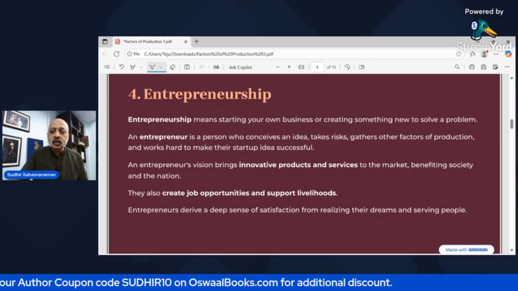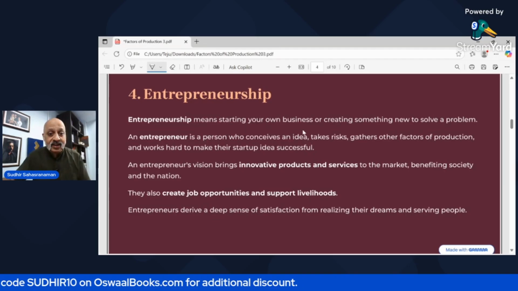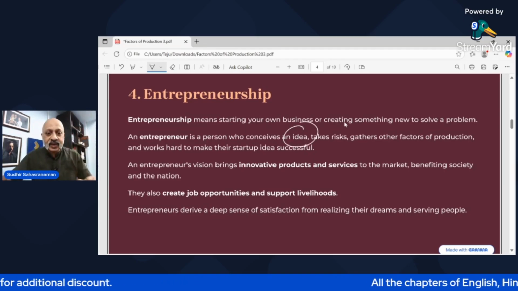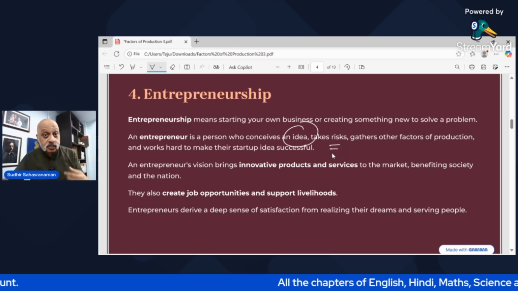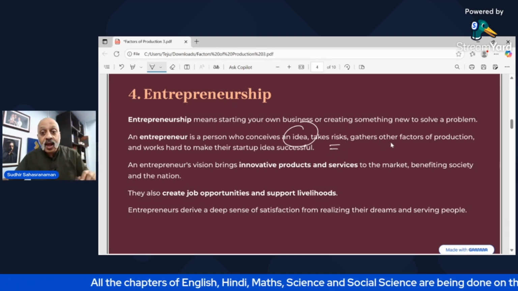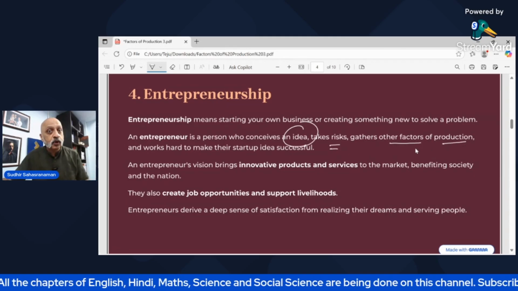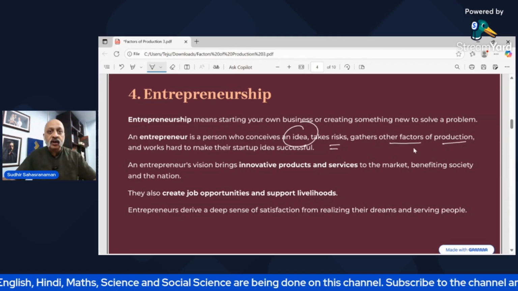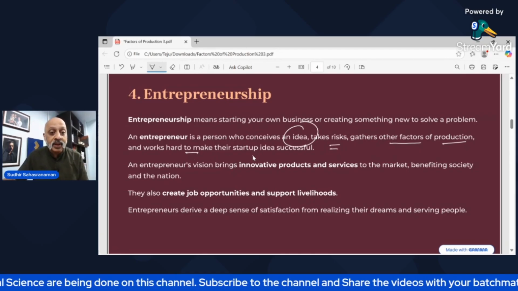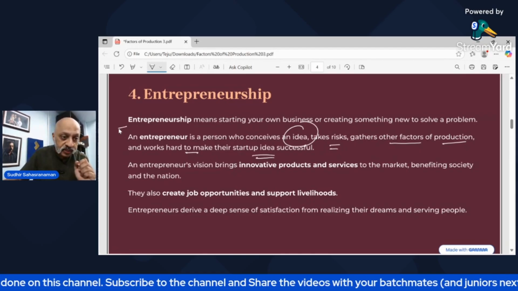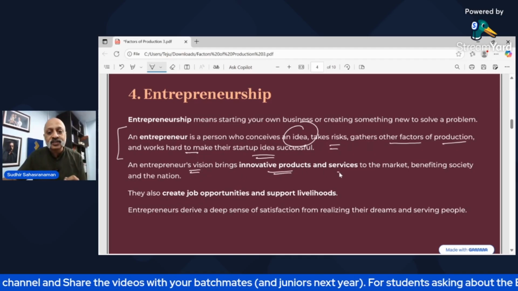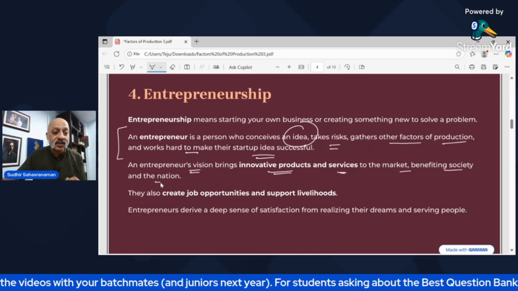So an entrepreneur is a person who conceives an idea. So if I'm making a corporate film, that whole idea is mine. I am doing the ideating. Then I am taking the risk because it's quite possible that the film may not do very well. That risk is also there. I gather other factors of production, the capital, the funds, where will I edit, where will I hire a camera, etc., and work hard to make the startup idea successful. So this definition is important. An entrepreneur's vision brings innovative products and services to the market, benefiting society and the nation.